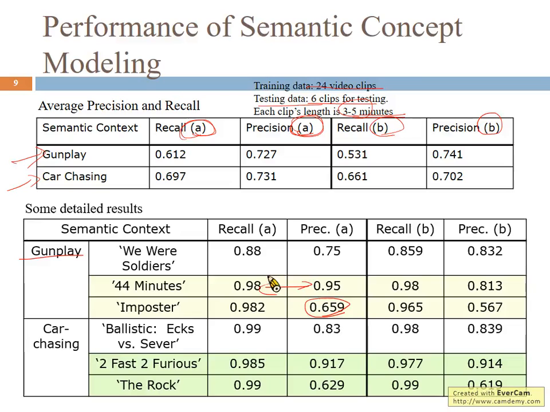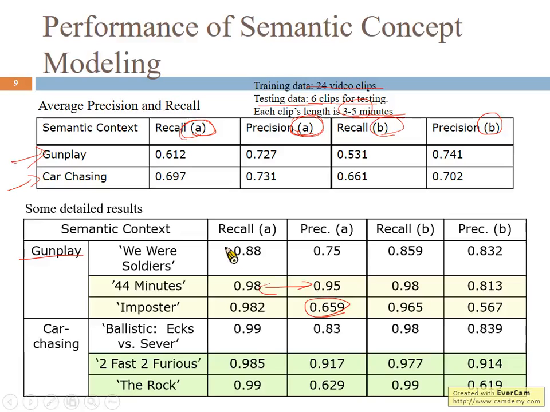So we can see that such concept detection is totally content dependent. The performance of concept detection depends on the quality of audio and the complexity of the audio.